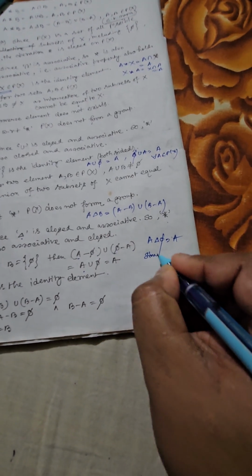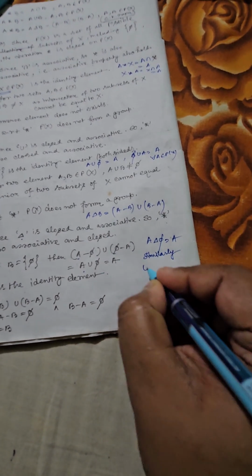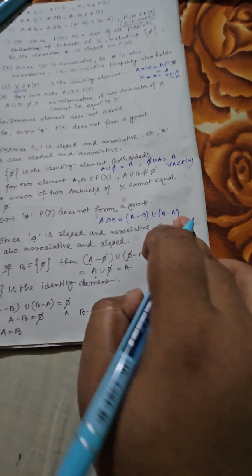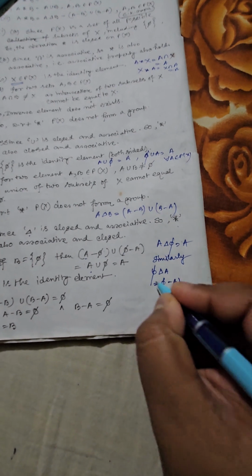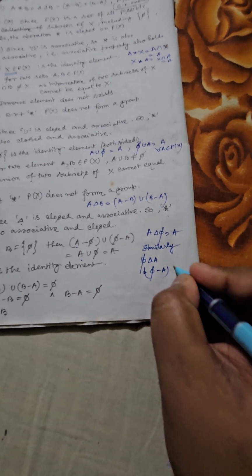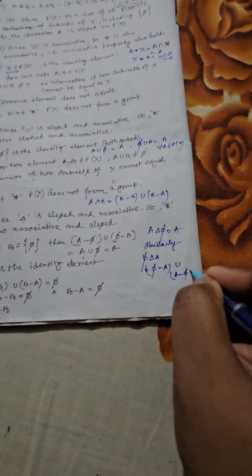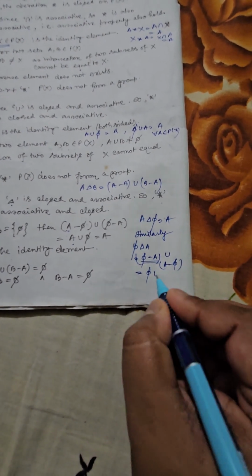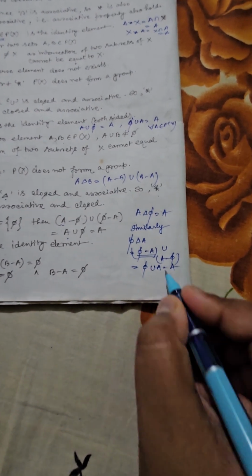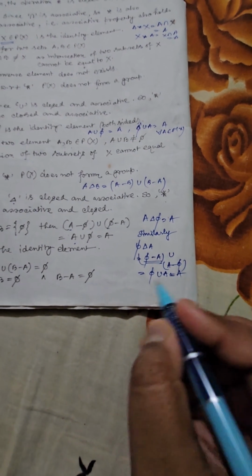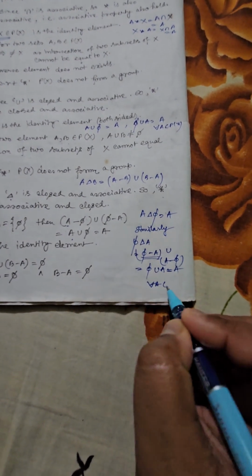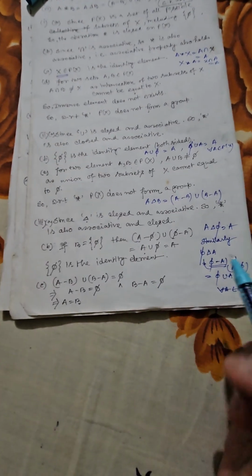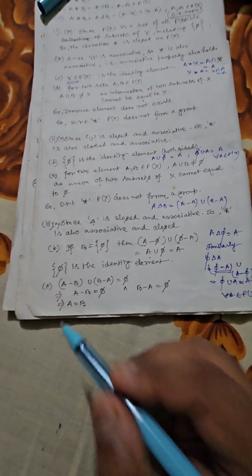Similarly, if I want to find out phi del A, what is the meaning? A del B is equal to this, so phi del A will be phi minus A union A minus phi. Just like before, the first part is phi, the second part is A, so the final result is A. So for all A belonging to P of X, you can see phi, the null set, is the identity element. Now we need to find out the inverse element.